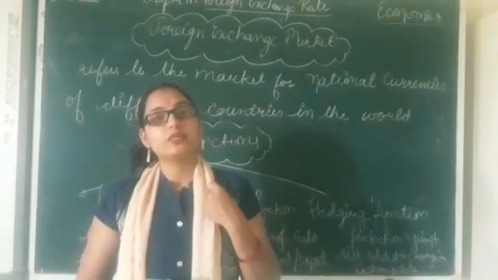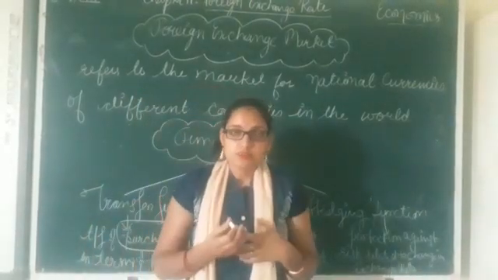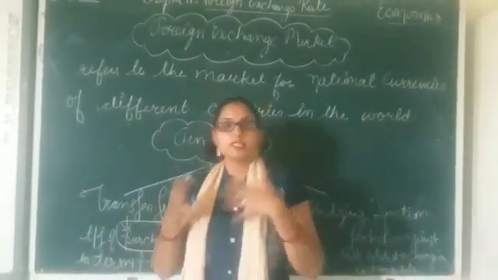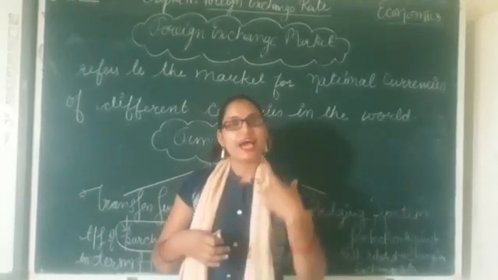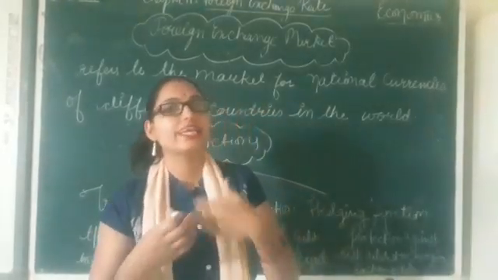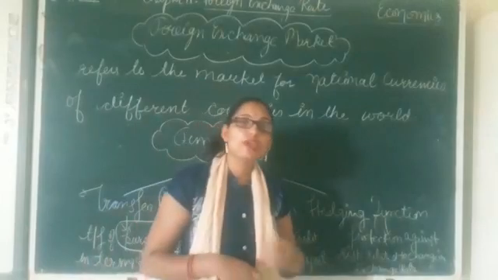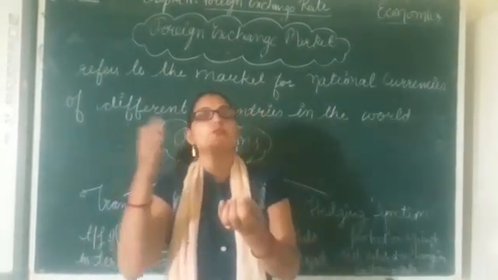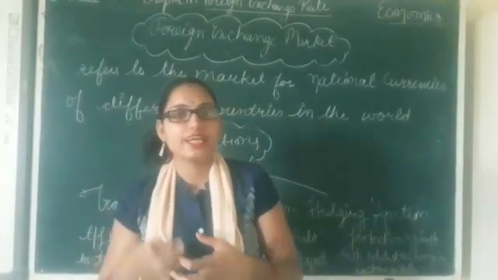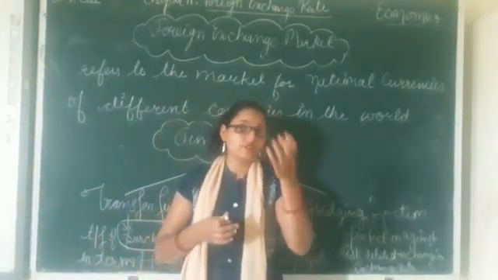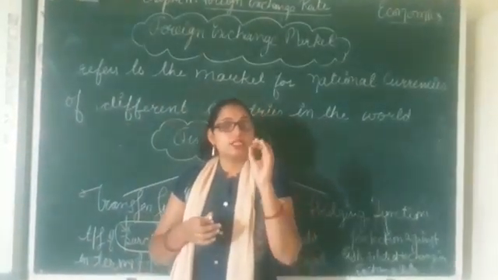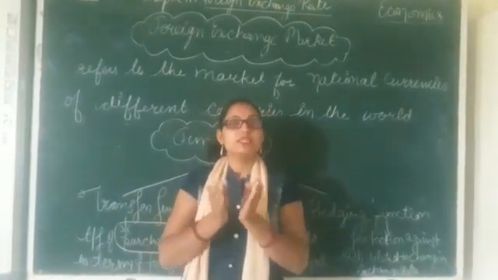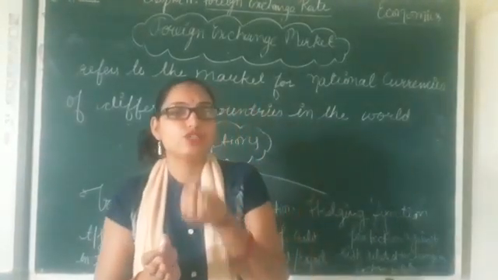And how can it be done? The parties which are converting one currency into another currency can have a provision, or they can have a contract, that we will follow this particular rate even in the future period of time. Whatever the contract they are having, the rate they fix, they will predetermine that this particular rate of exchange we will follow.